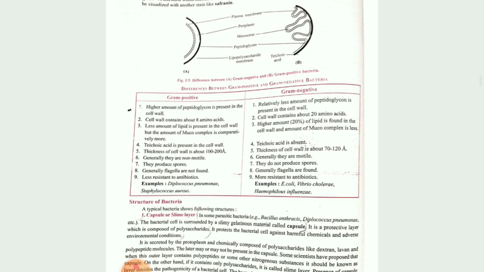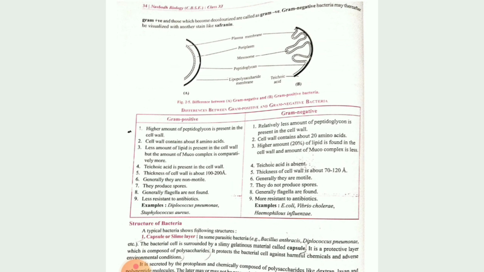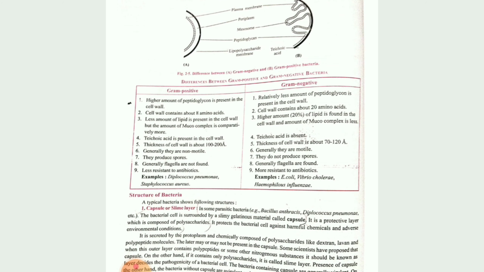Now we will see what the basic difference is. The basic difference is in the cell wall. Children, the cell wall of gram positive bacteria consists of mesosomes and teichoic acid, and the gram negative bacteria consists of lipopolysaccharide. Peptidoglycan is present in both cases, and periplasm will be there. When we talk about gram positive bacteria, peptidoglycan will be present in higher amount. In gram negative bacteria, peptidoglycan will be less in amount.